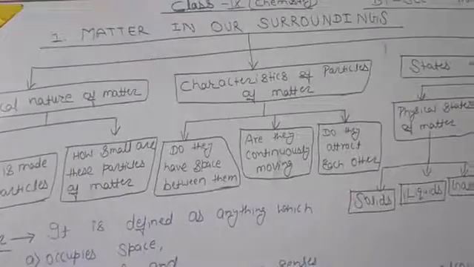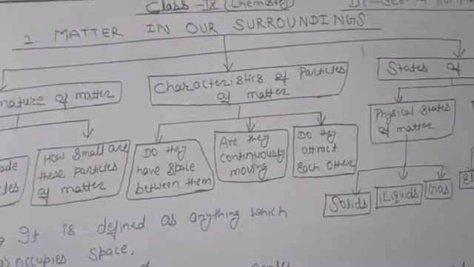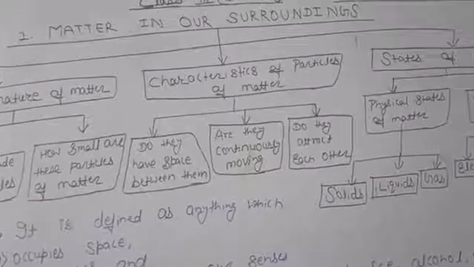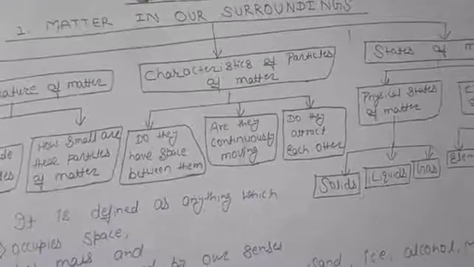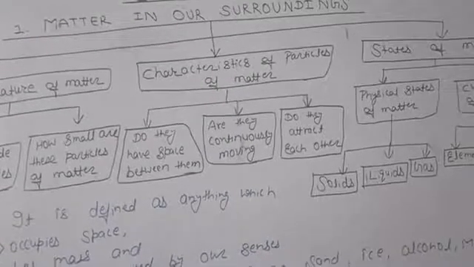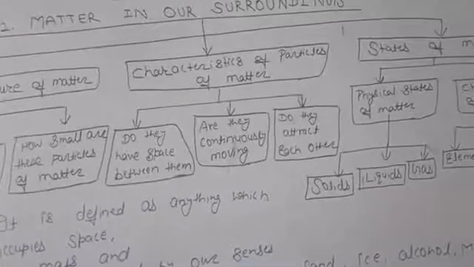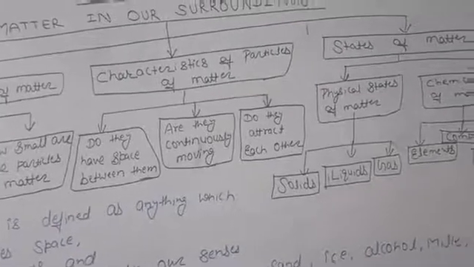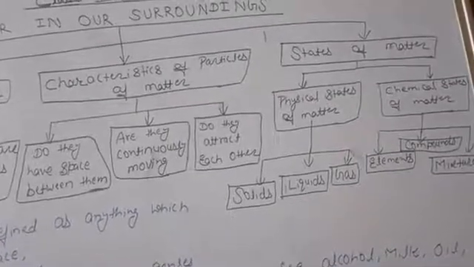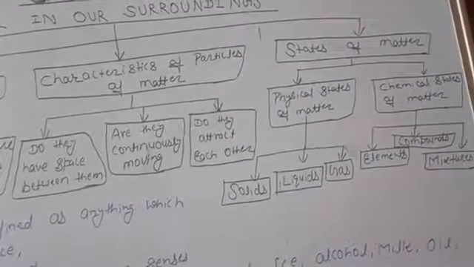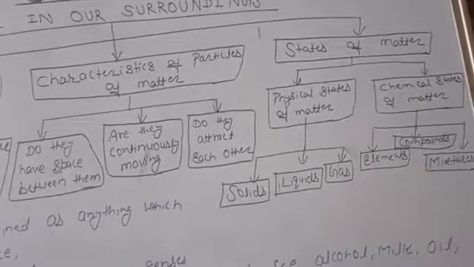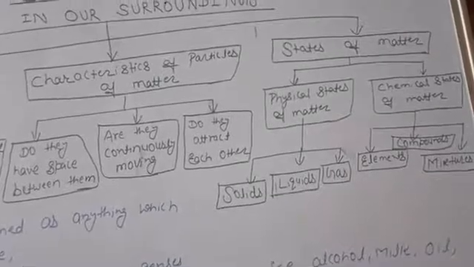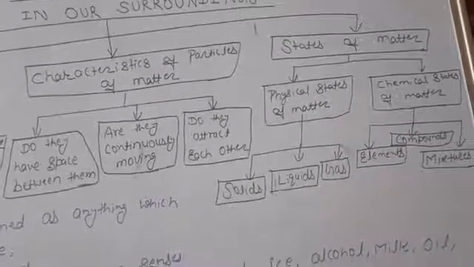Second, you will learn the characteristics of particles of matter. In that you will learn: do they have space between them, meaning is there any intermolecular space between the particles of matter? Are they continuously moving? And do they attract each other? And the third is states of matter. The states of matter are categorized in two ways. First is physical states of matter and the second is chemical states of matter.